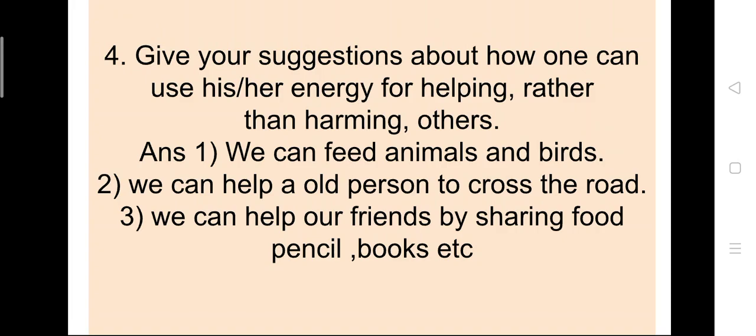ठीक है, ओल्ड पर्सन को क्रॉस करने में हेल्प कर सकते हैं. We can help our friend by sharing food, pencil, book, etc. तो फ्रेंड को पेंसिल या बुक शेयर करके उसकी हेल्प कर सकते हैं. Many more you can write here. The question is completed. Now write the answer of this question in your science copy.